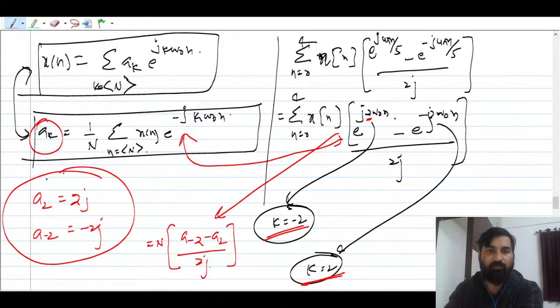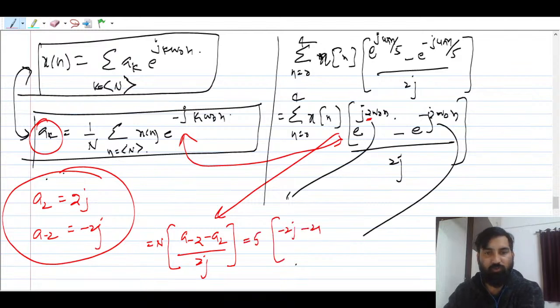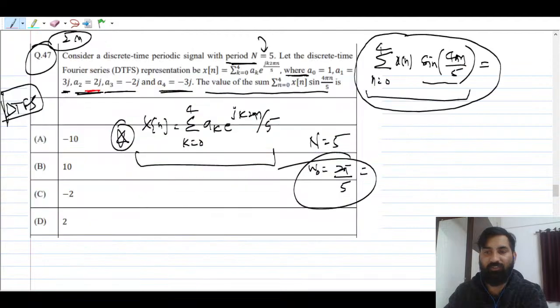Okay? Next, you just put all these values, and what they are asking is n is nothing but 5, a minus 2 is nothing but minus 2 minus 2j upon 2j. Right? If you try to cancel, j gone, right? So it is nothing but 5 into minus 2, which is nothing but minus 10. Okay, so the answer for this question is minus 10. I hope this makes sense to all.